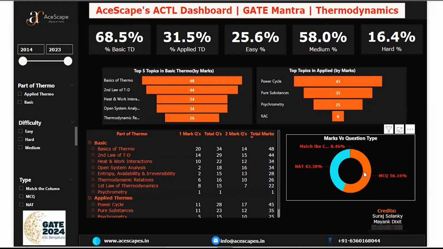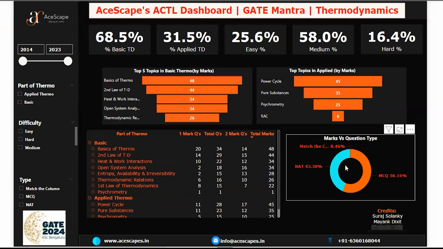And we can see that the paper is almost 50-50 divided between NAT and MCQ. Only a slight part, like say 3 to 4 questions higher in MCQ than NAT, but mostly the paper is 50-50 divided. Like out of 22, 10 or 11 questions are in MCQ, and 11 or 12 questions will be there in the NAT. Okay, all clear?